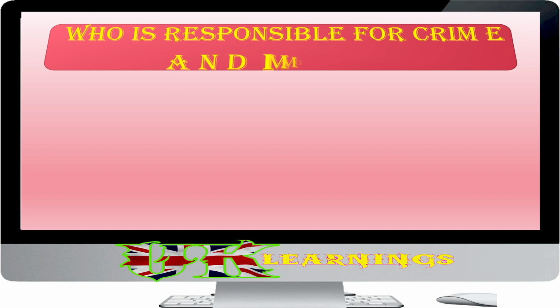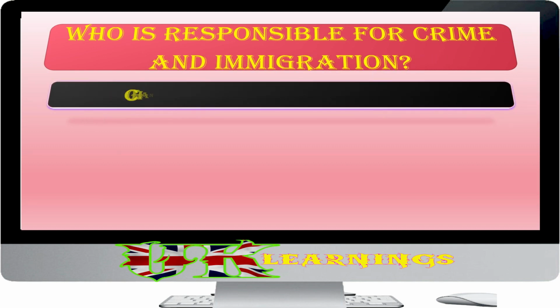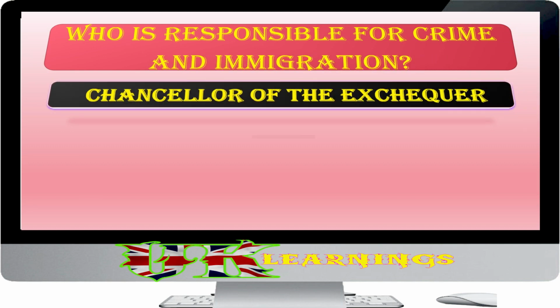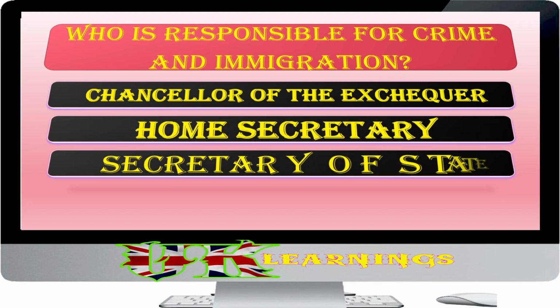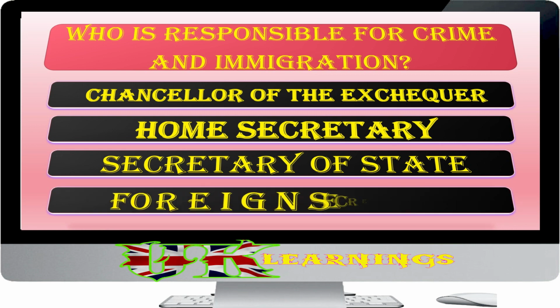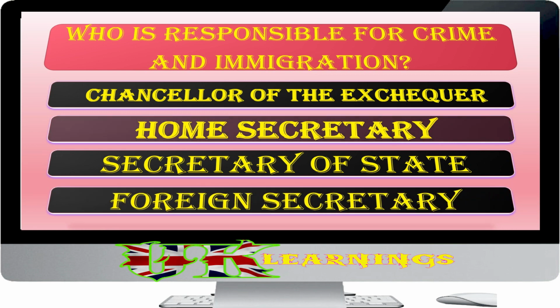Who is responsible for crime and immigration? Chancellor of the Exchequer, Home Secretary, Secretary of State, Foreign Secretary. The answer is Home Secretary. Home Secretary is responsible for crime, policing and immigration.